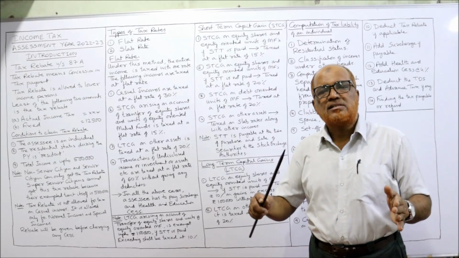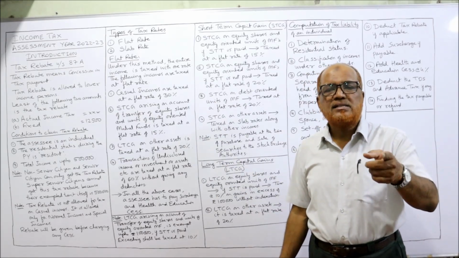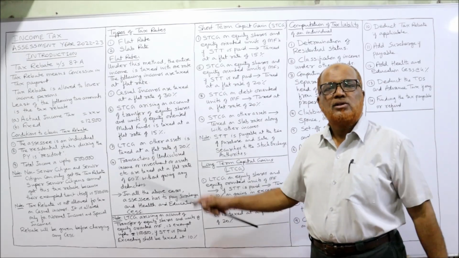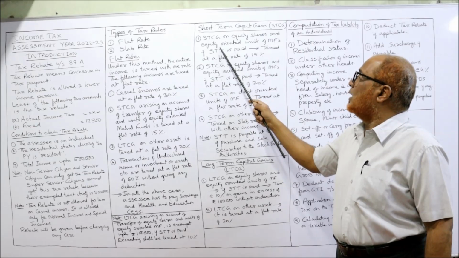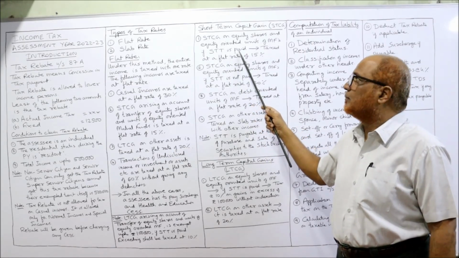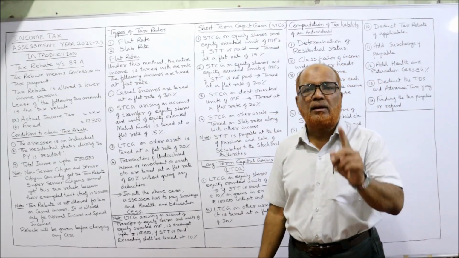Whenever securities are bought and sold in a stock exchange, the buyer and seller have to pay STT, Security Transaction Tax. So, short-term capital gain on equity shares and equity-oriented units of mutual fund, if STT is paid, is taxed at a flat rate of 15%. Remember the rate.